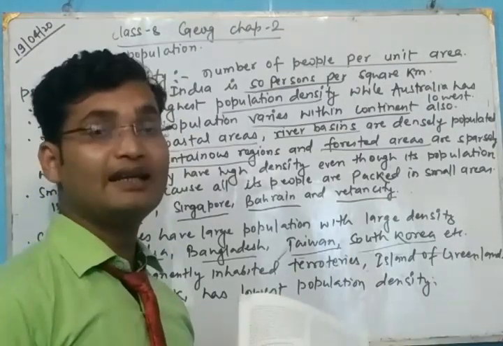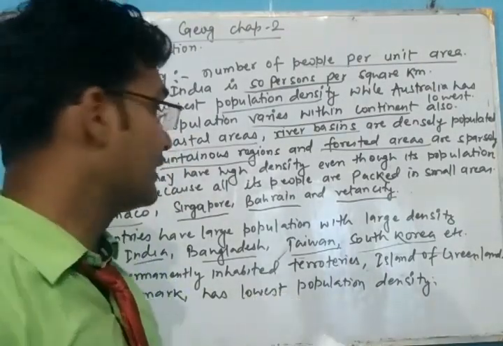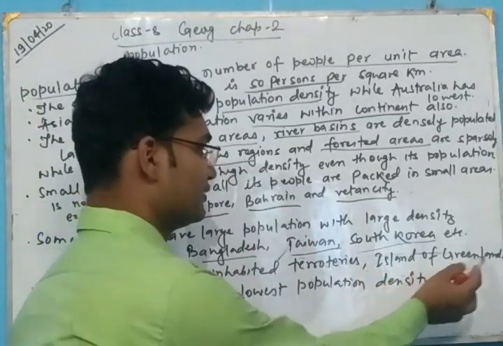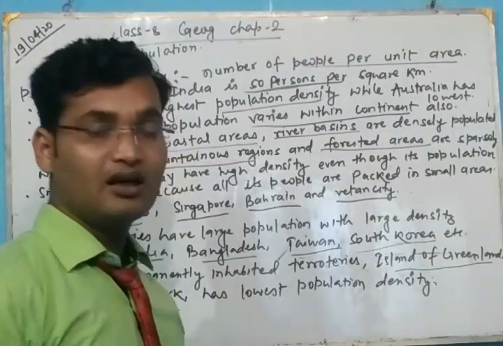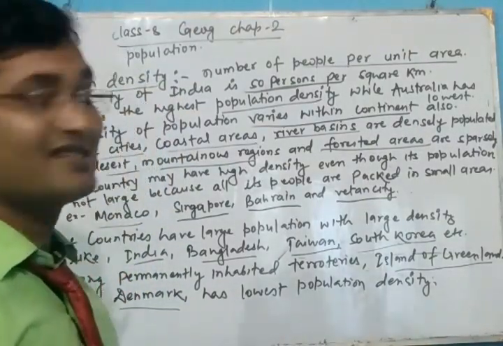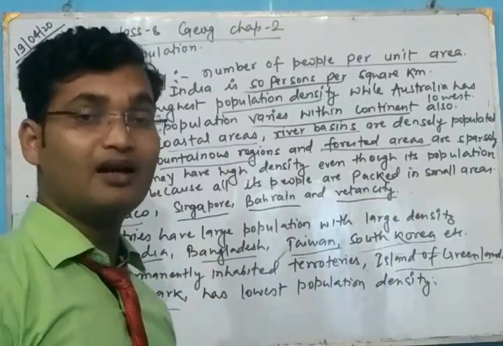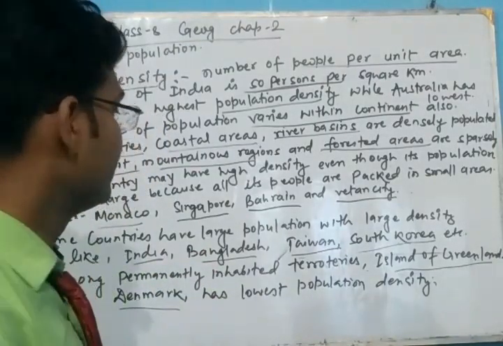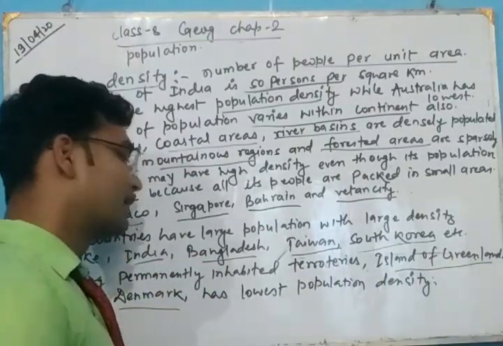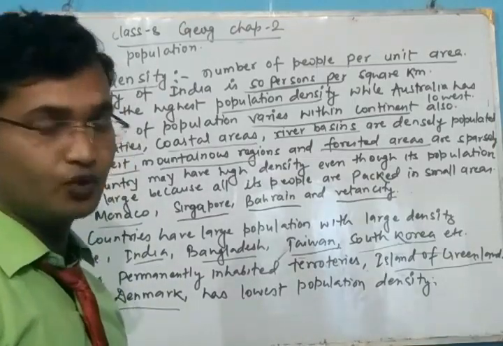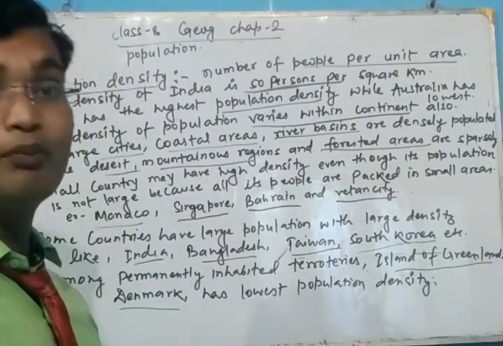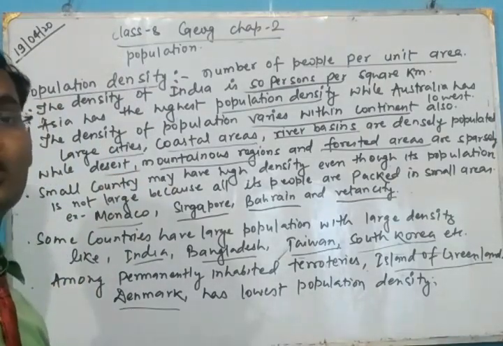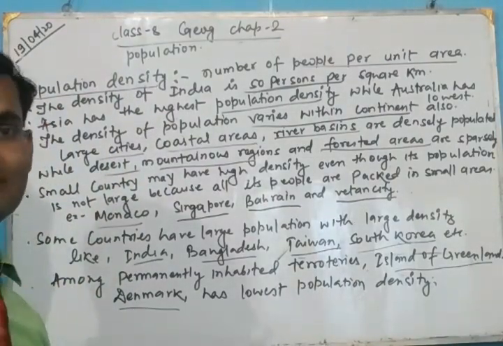Among the permanently inhabited countries like Greenland, Denmark have the very lowest density. Means in the whole world, the island of Greenland, Denmark have the very low density. Okay. Now the next is the change in population size. We will talk about the change in population size.